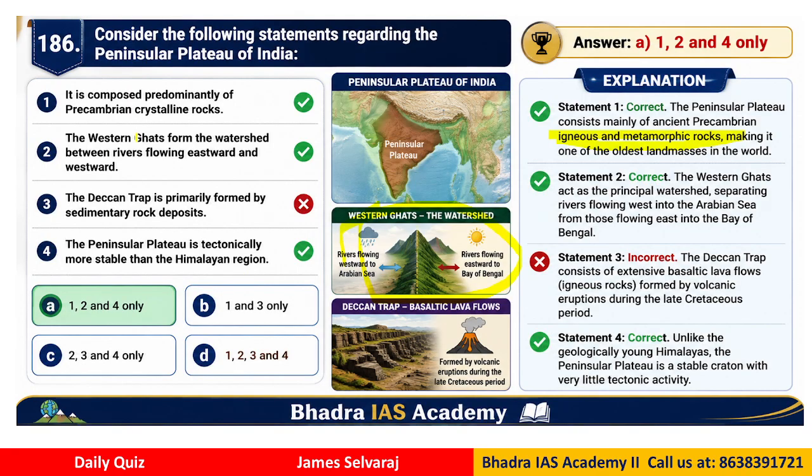So which of these statements are correct? The correct answer is A, that is 1, 2 and 4 only. Why? Because the Deccan Trap consists of igneous rocks, they are not formed by sedimentary rock deposits. This is very basic information that you need to be familiar with when you are preparing for various higher level competitive exams. This kind of statement based question you can expect.